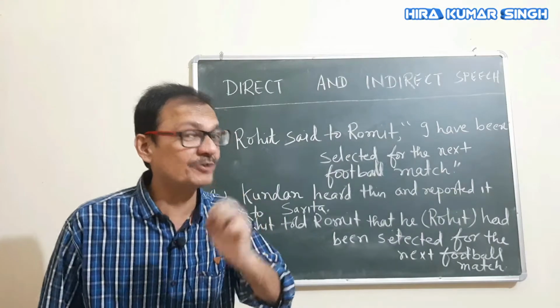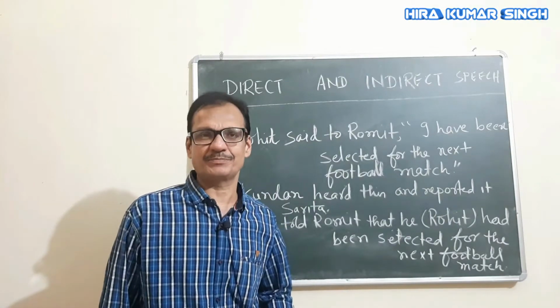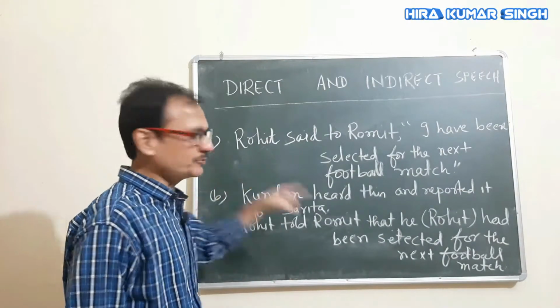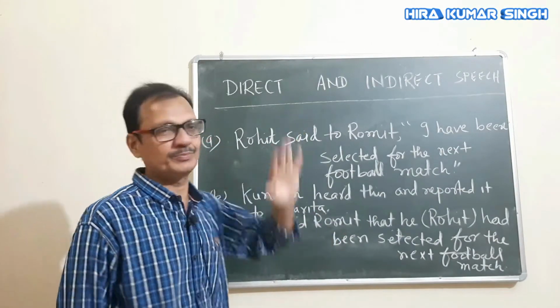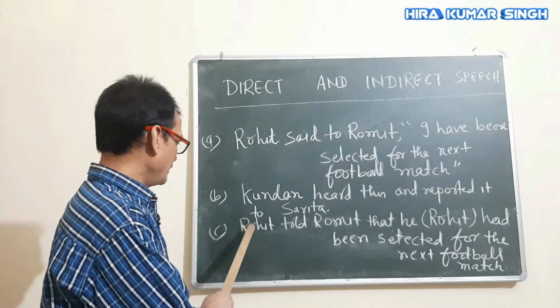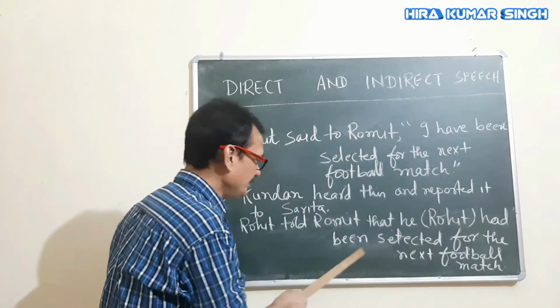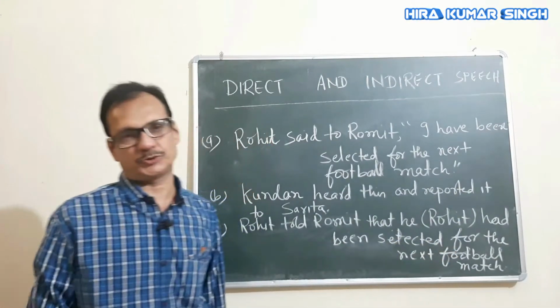But there is a third person also there. Who is this third person? This third person is Kundan. And Kundan is reporting to Sarita what Rohit told Romit. Look here. Rohit told Romit that he had been selected for the next football match.